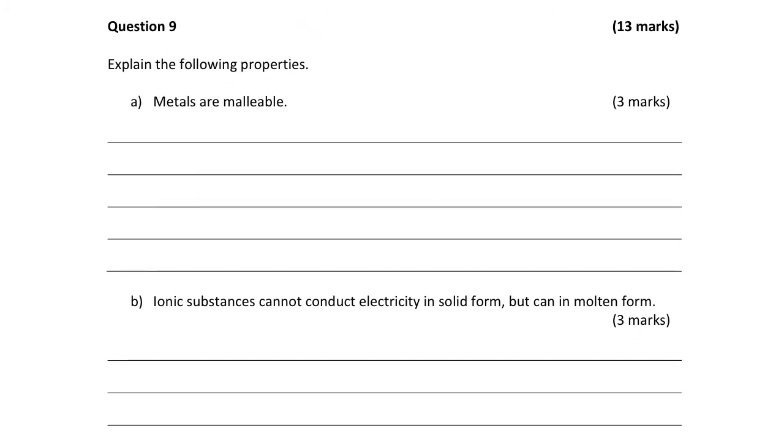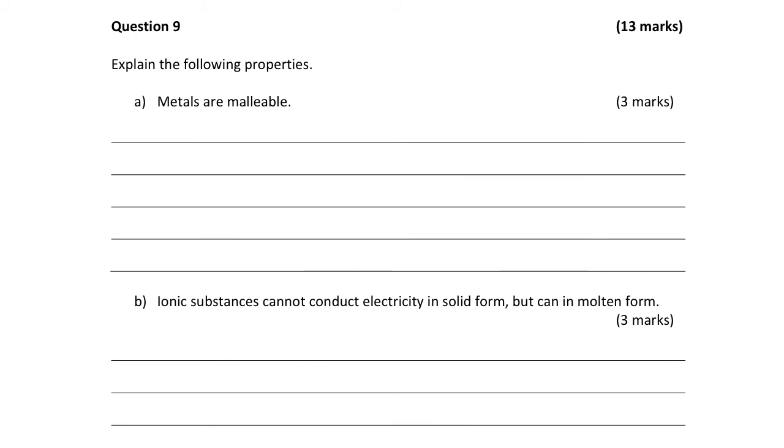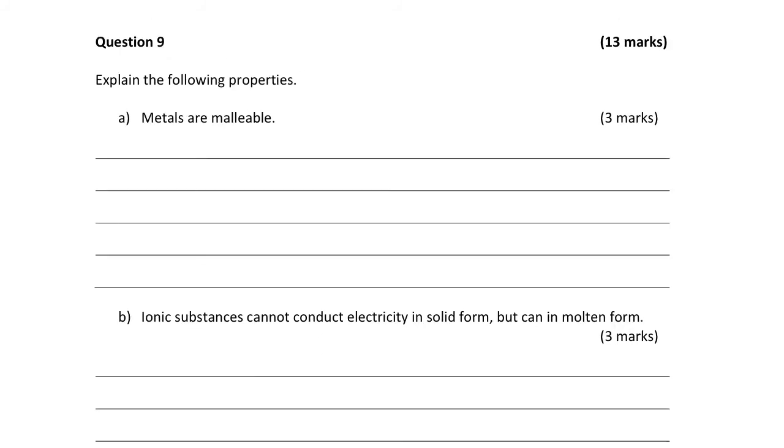Let's have a look at the next one. Explain the following properties. Right, so the property is metals are malleable, so we need to remember what malleable is related to. Malleable is again related to the directional bonding, whether you can move atoms and break the bond or keep the bond and still keep them together. So that's how you should be thinking about answering these. These are usually worth 3 marks, and so therefore those 3 marks are based on whether you can talk about the actual properties.